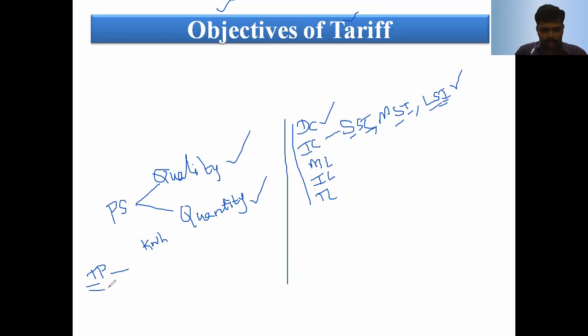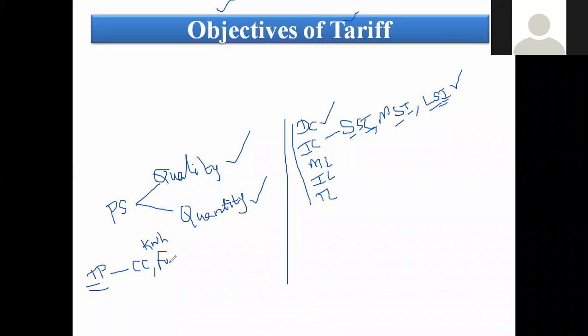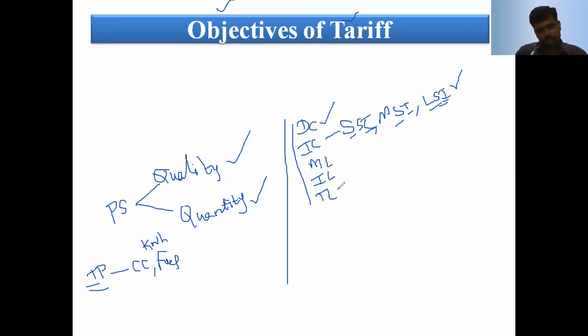In a thermal power plant, first we consider the capital cost. Another one is the fuel cost, which includes transportation, taxes and so on. Another is wages and salary. Next is maintenance and operating cost.